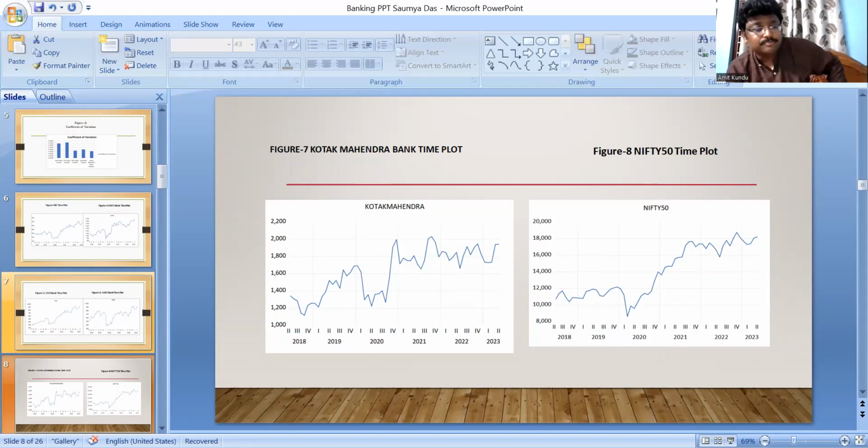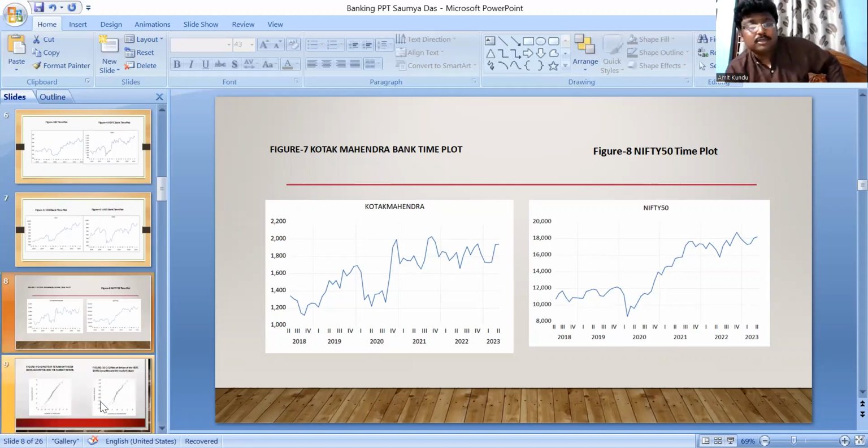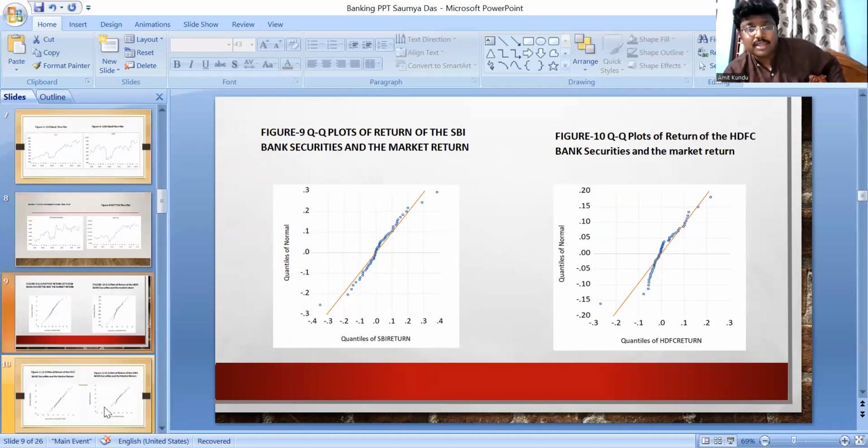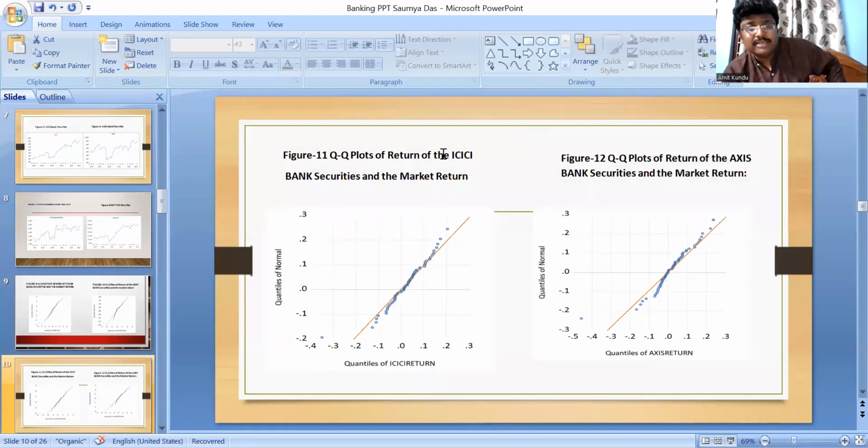Now look at this. This is the QQ plot of the SBI return and the HDFC return, and all the points are near about along the red straight line, and here also the same thing we can have. So the returns of SBI and HDFC are normally distributed. We can say the same thing for ICICI Bank and Axis Bank.